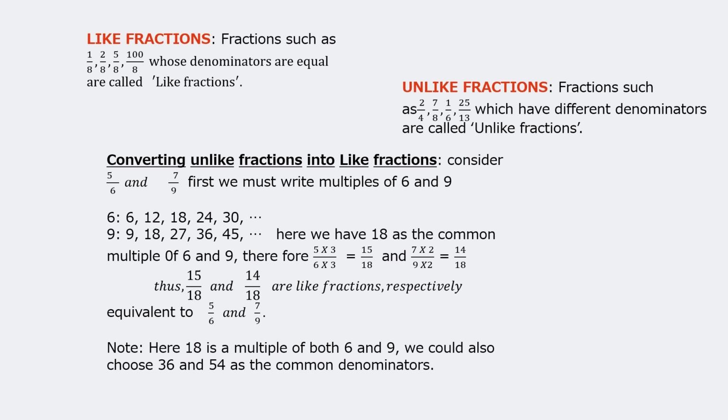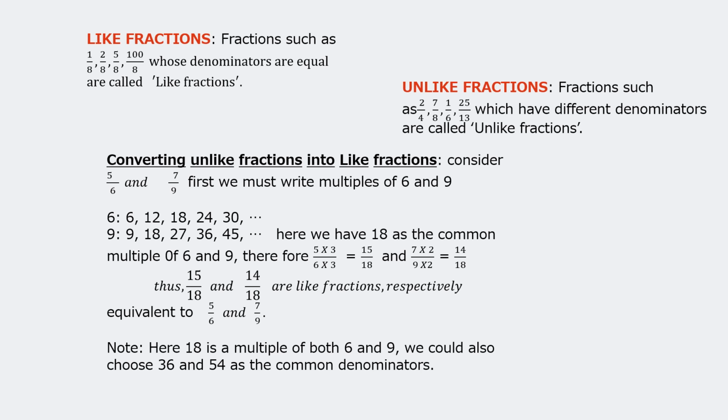Converting unlike fractions into like fractions. Now, like fractions we can easily add or subtract, children, but unlike fractions we cannot directly add or subtract. So first we need to convert them. How do we convert them? See, consider 5 upon 6 and 7 upon 9. You can see the denominators are 6 and 9, two different denominators. So we cannot add or subtract them.